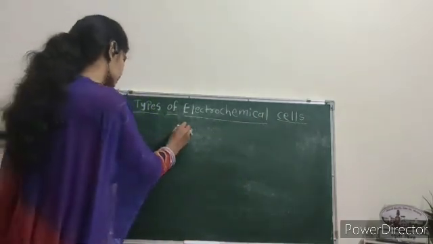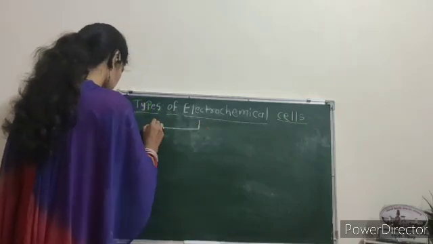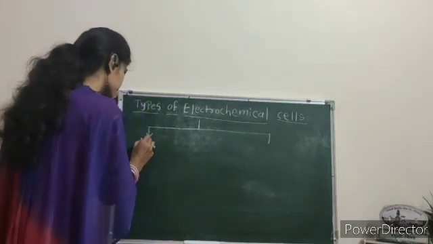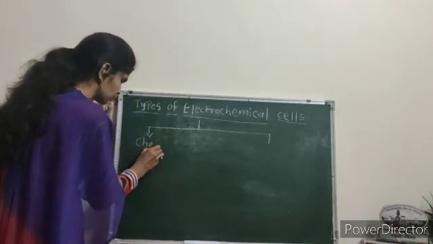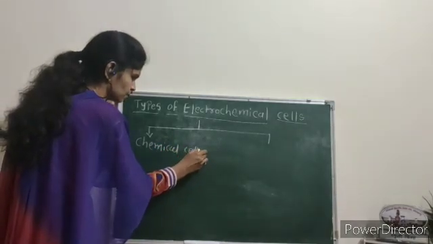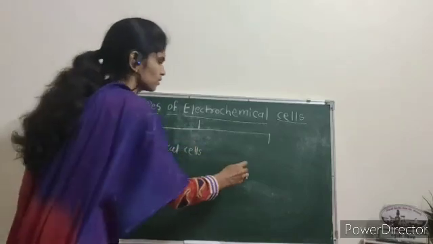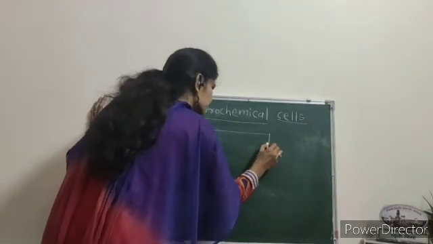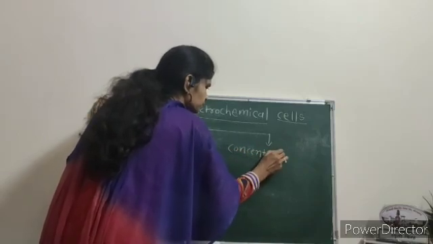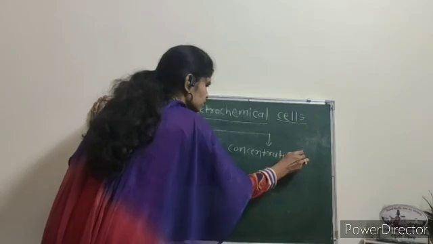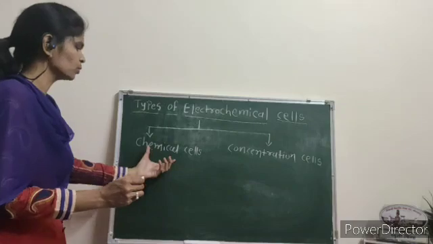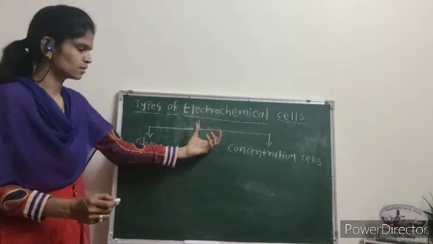The first is the chemical cell, and the second type is the concentration cell. These are the two main types of electrochemical cells.